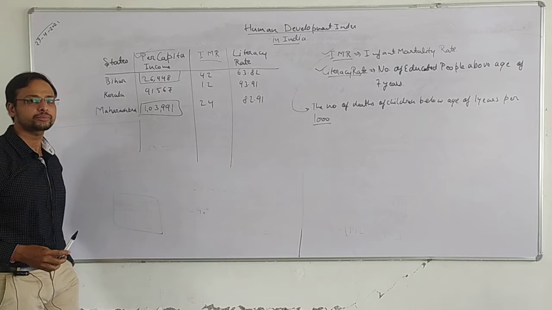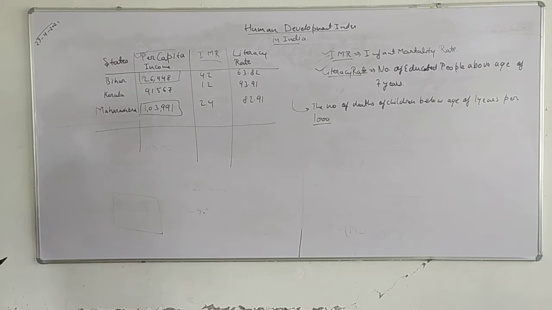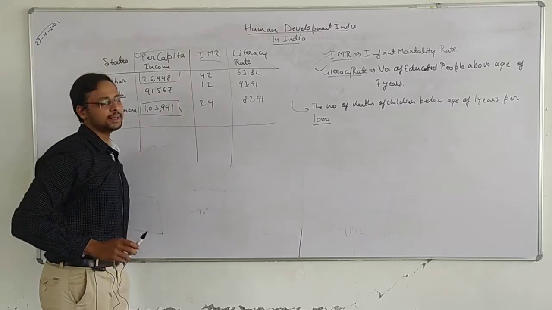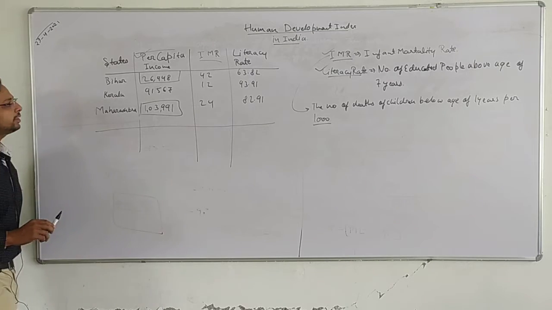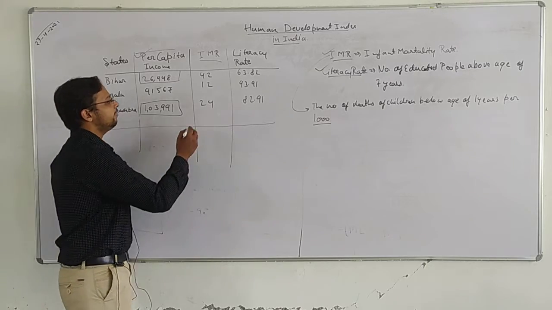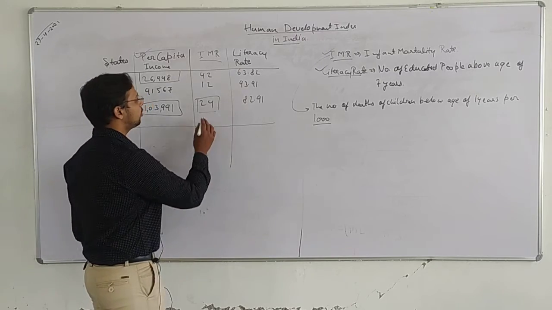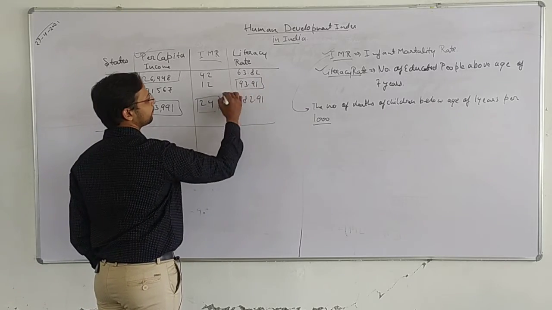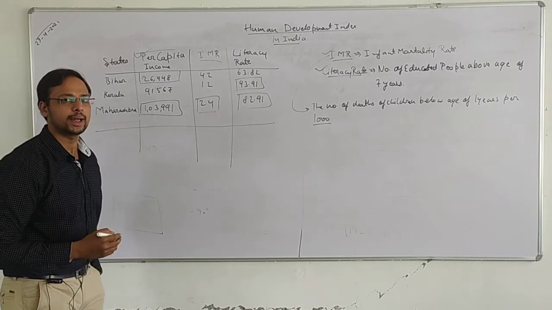Now we are looking at the figures once again. Bihar has the lowest per capita income, a higher infant mortality rate and a lower literacy rate. On the other hand, Maharashtra has the highest per capita income among the above states. Infant mortality rate is higher in Maharashtra than in Kerala, and the number of literate people is higher in Kerala than in Maharashtra. So what can we conclude from that?